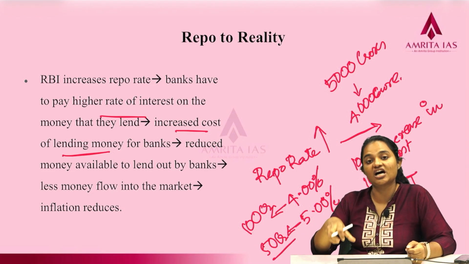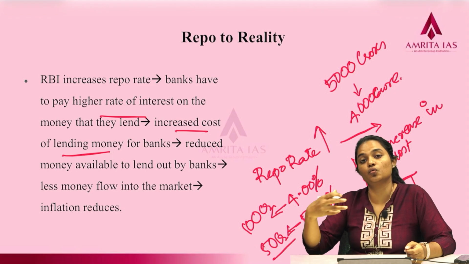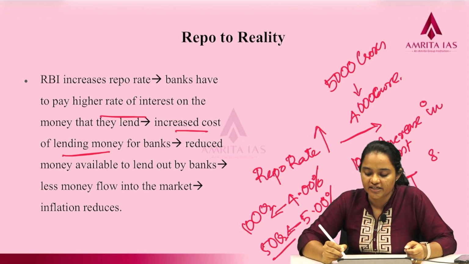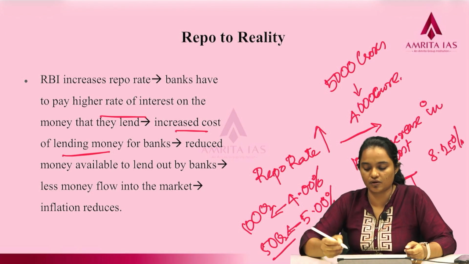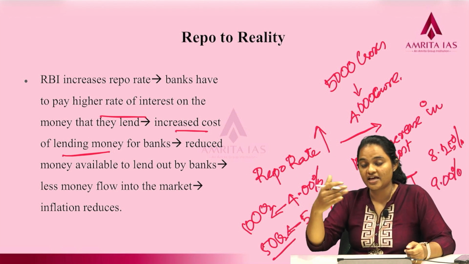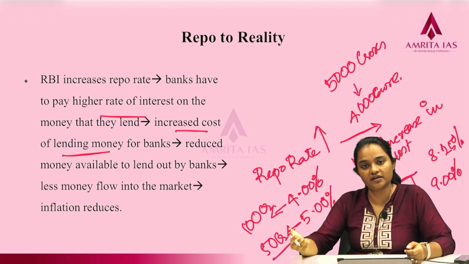They will charge a higher interest rate on the loans that they are providing. Previously, if the interest rate on their loans was 8.25%, they will now try to charge somewhere around 9%. So, there has been an increase in the interest rate on the loans provided by the bank.